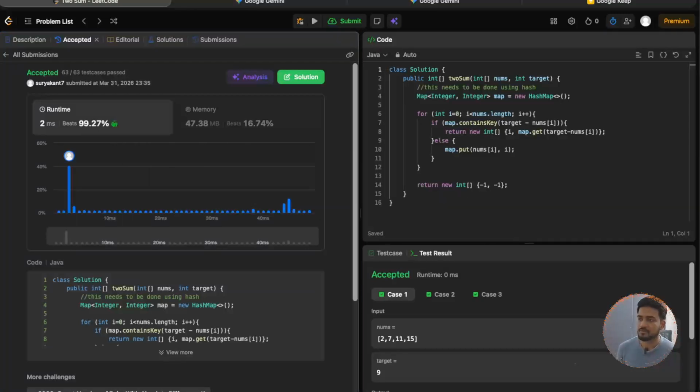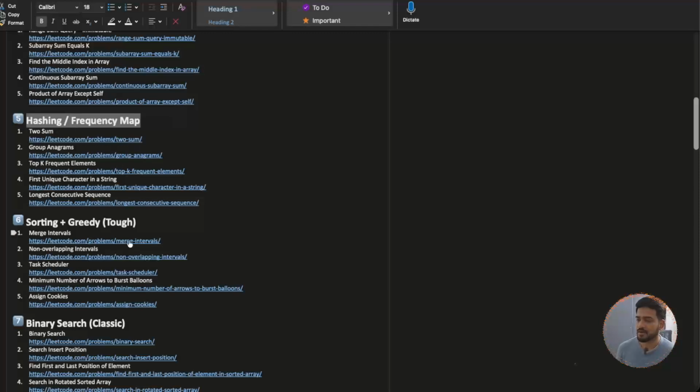So this is the way to learn the hashing and frequency map pattern. Going forward, we'll use more examples to build the logic for this pattern.